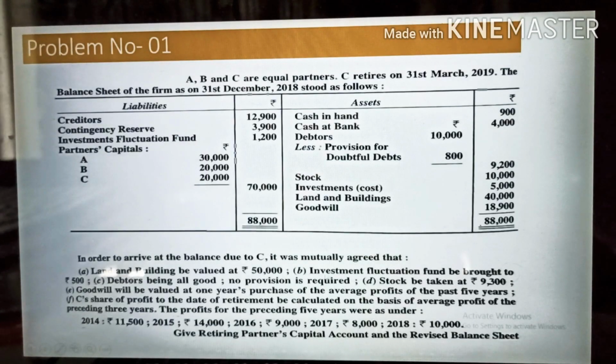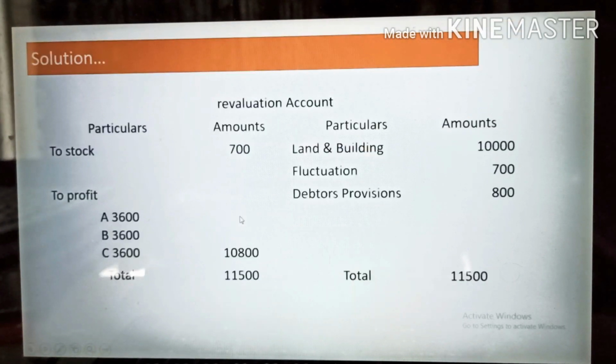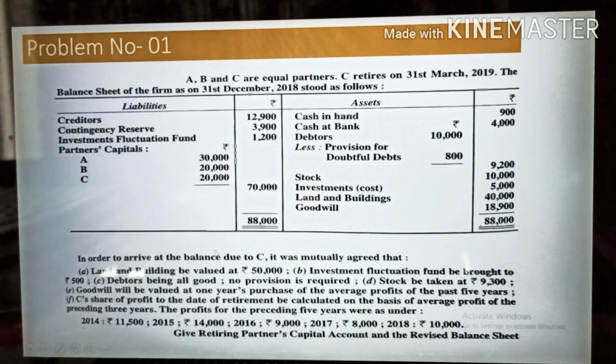Go back, next the investment fluctuation fund is brought to rupees 500. You can check here that the investment fluctuation fund is given as 1,200, but it has been reduced by 700. So you will write this investment fluctuation fund 700. This is also a benefit, so you write this 700. Okay, then go to the third point.